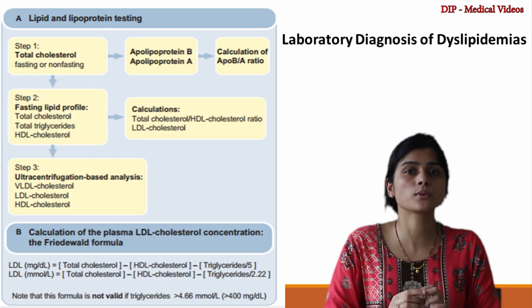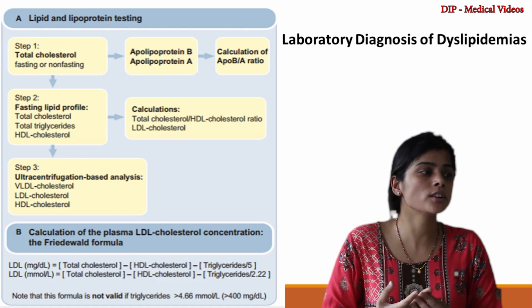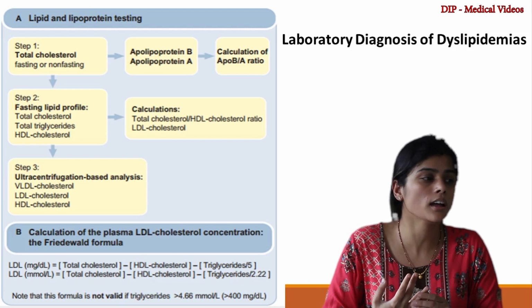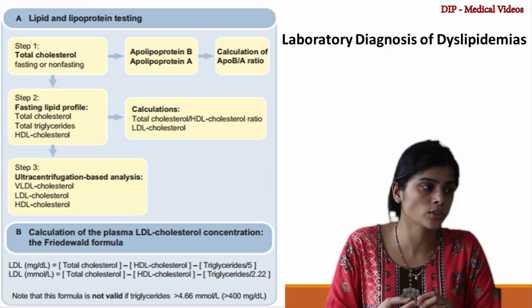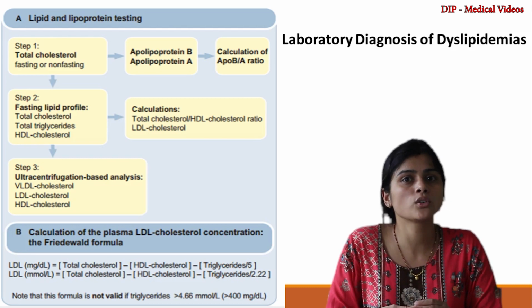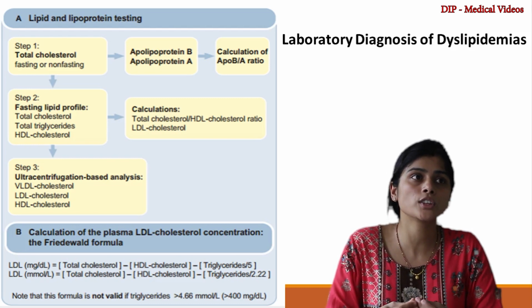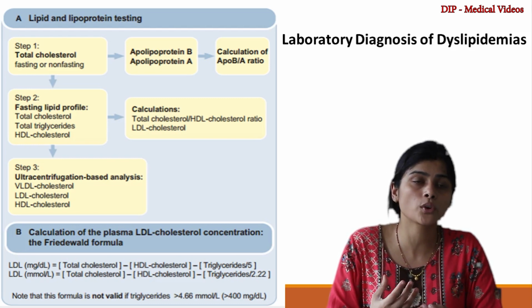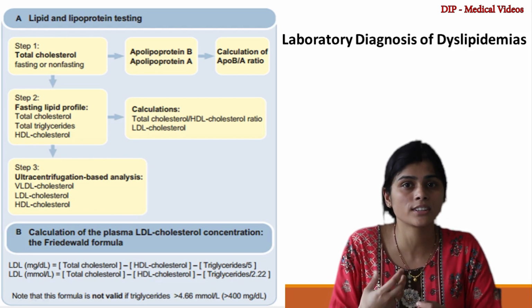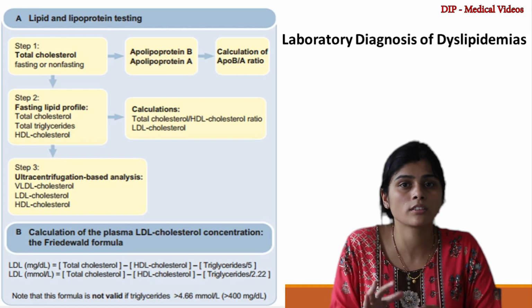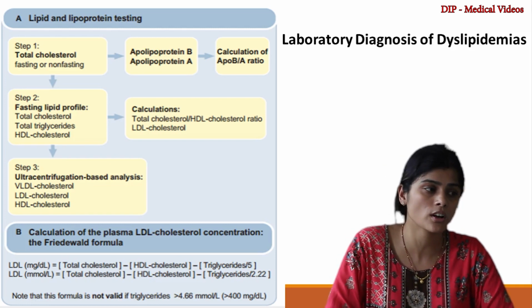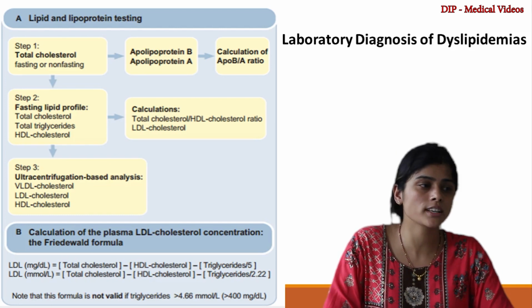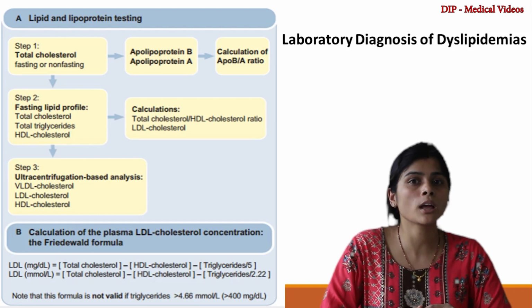Now, how will you diagnose dyslipidemias? So, laboratory diagnosis of dyslipidemia, in the first step, we have to look for total cholesterol level, fasting or non-fasting. We are mainly concerned with the fasting lipid profile for triglyceride level, because we all know the dietary triglyceride is directly going to impact your VLDL and your TG level. So it can be fasting or non-fasting, and you have to look for apolipoprotein B